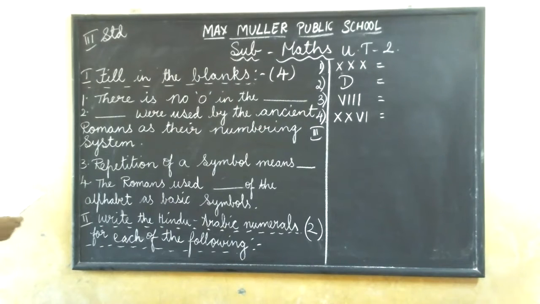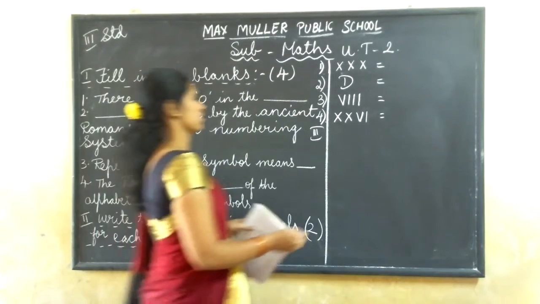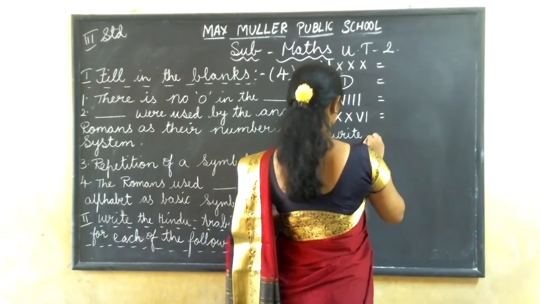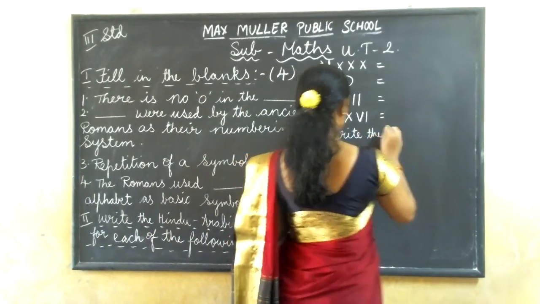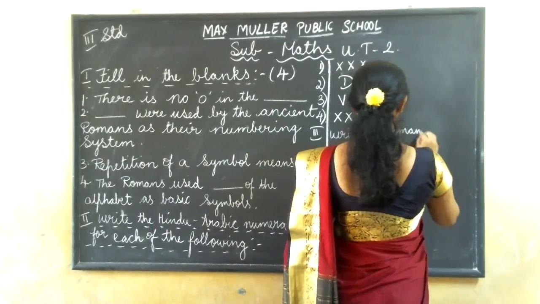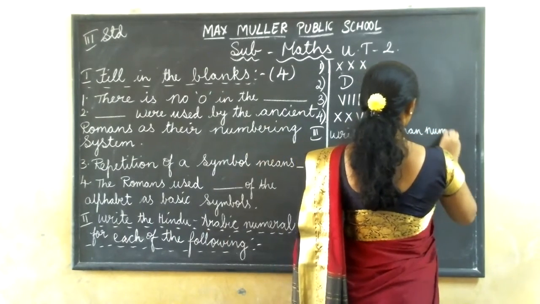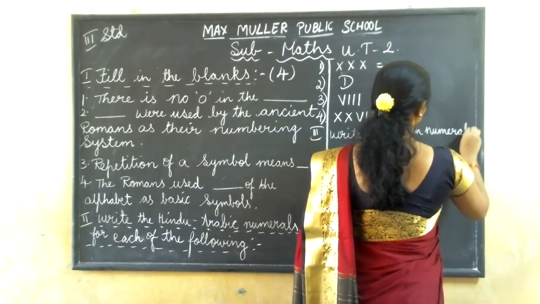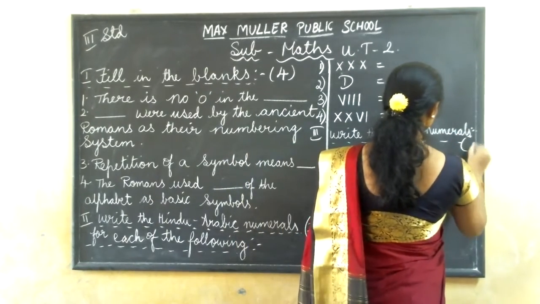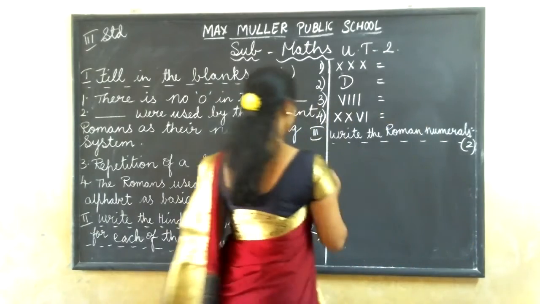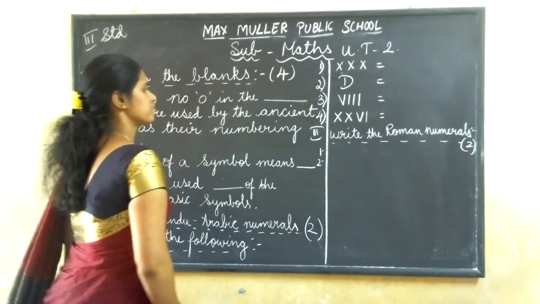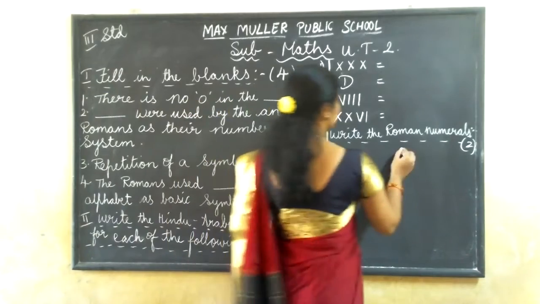Third main, write the Roman numerals. You have to write the Roman numerals. This also 2 marks. 3, 4, I'll write here.